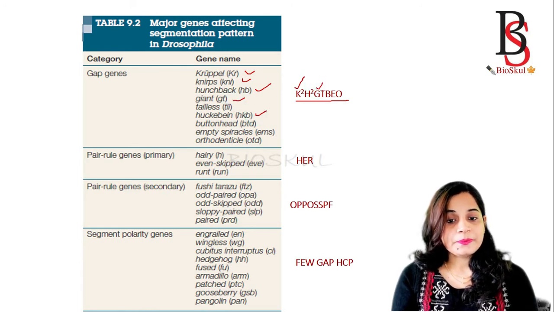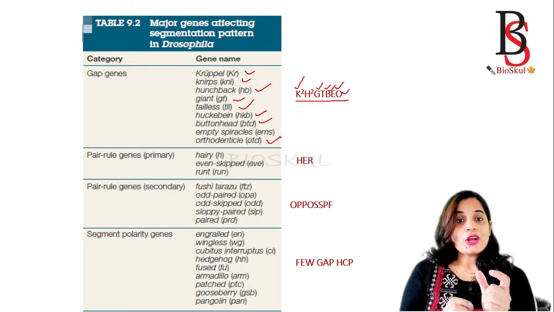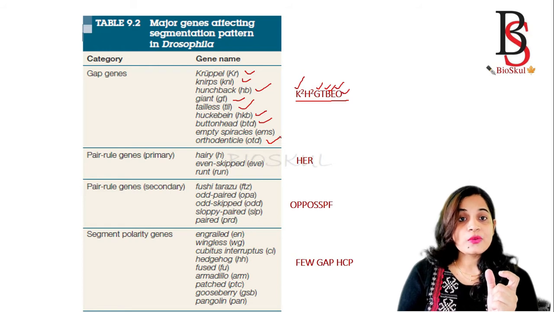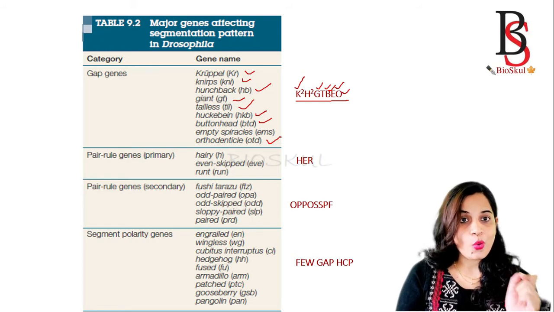T is for tailless. B is for buttonhead. E is for empty spiracles and O is for orthodenticle. So the short form of the gap genes is K square H square GTBEO.